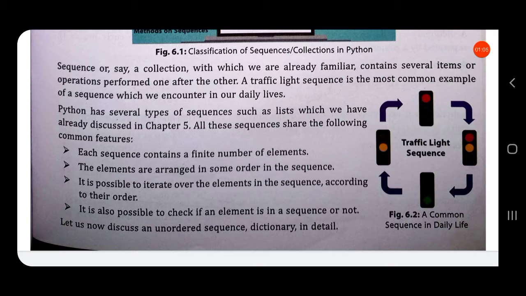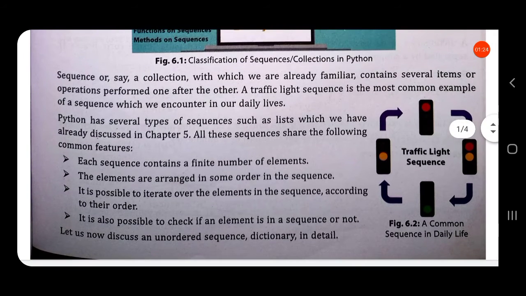A sequence, or a collection with which we are already familiar, contains several items or operations performed one after the other. A traffic light sequence is the most common example which we encounter in our daily life. First the red light will come, then the yellow light, then the green light, and so on. This sequence will repeat. So after one event, the next event will occur, then the next one. So it is called a sequence.